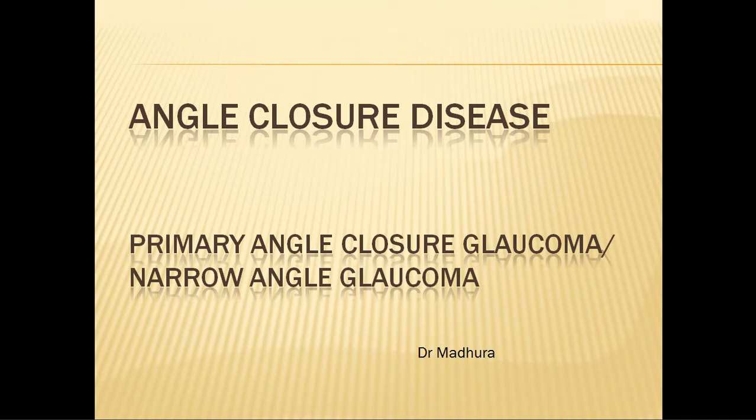Yesterday, you people learnt about open angle glaucoma. Today, I'll be dealing with angle closure glaucoma. To start with, the nomenclature is slightly confusing here. The latest nomenclature for this disease is called angle closure disease. Previously, or even now, commonly it is known as primary angle closure glaucoma or narrow angle glaucoma. But the correct nomenclature would be angle closure disease. We will see why.